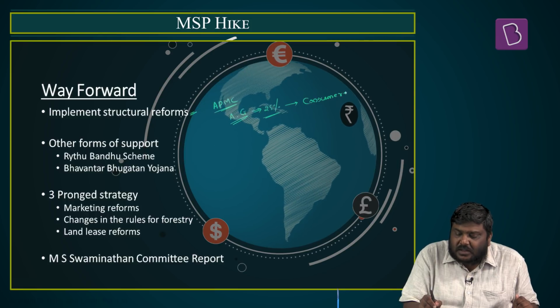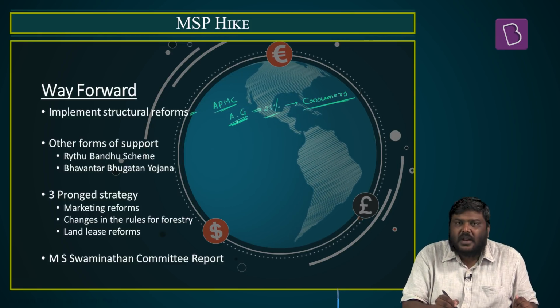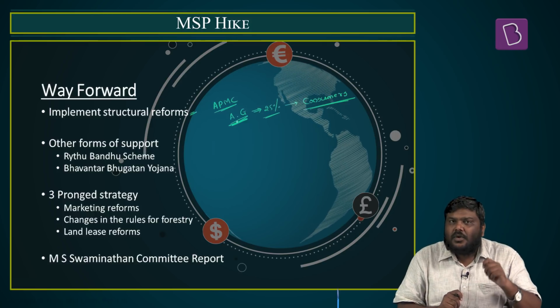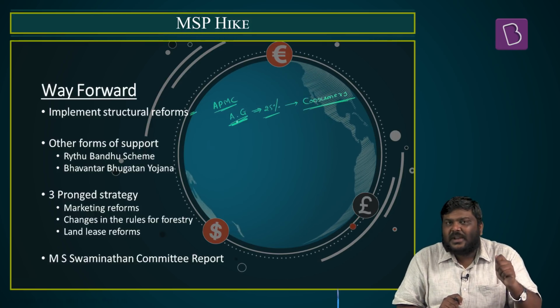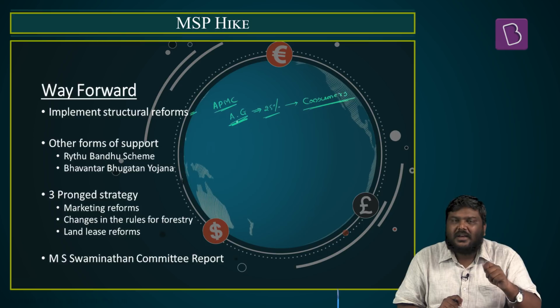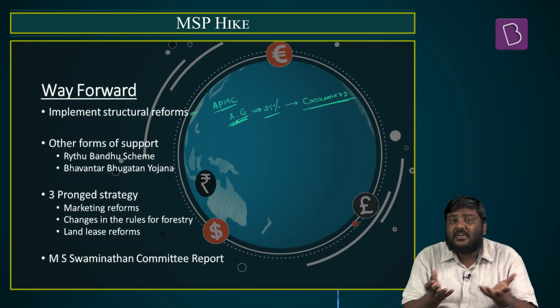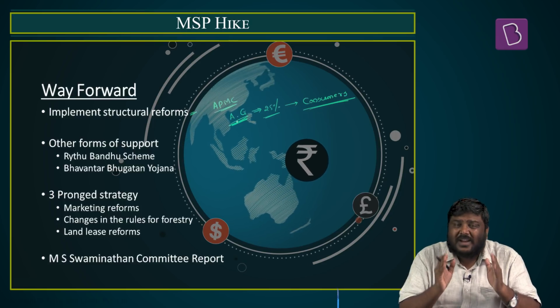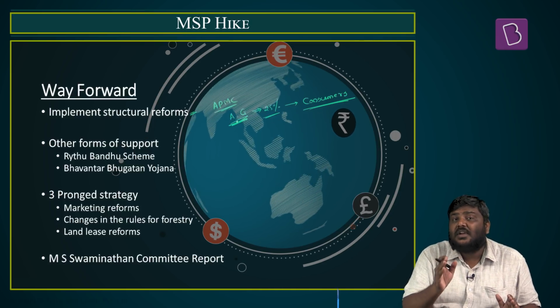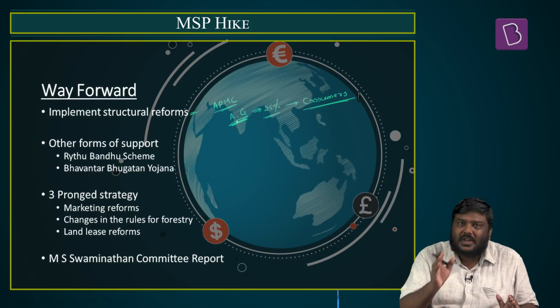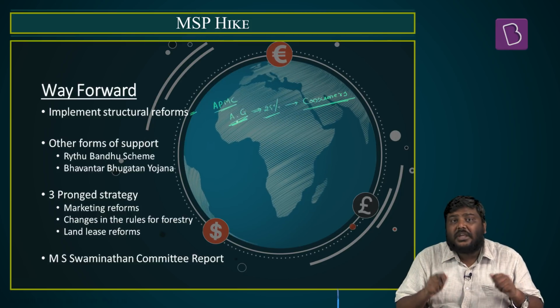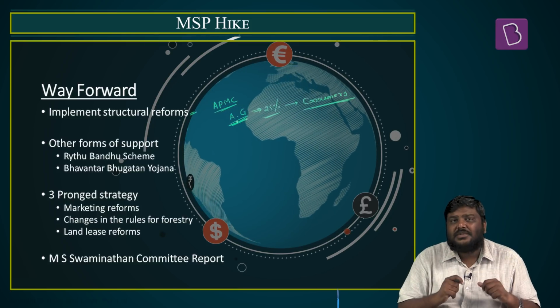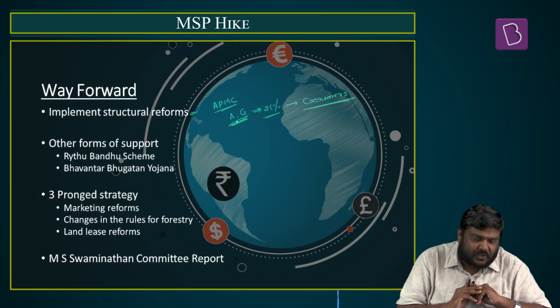I'll repeat it. The survey done by Mr. Ashok Gulati finds that only 25% of the final prices paid by the consumers in the market reach the cultivators. The remaining 75% is cornered by various market intermediaries. So, the agriculture sector suffers from structural deficiencies or structural bottlenecks. The government of India needs to implement structural reforms if they want to double the income of the farmers.